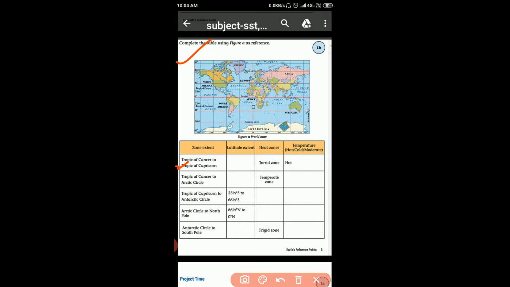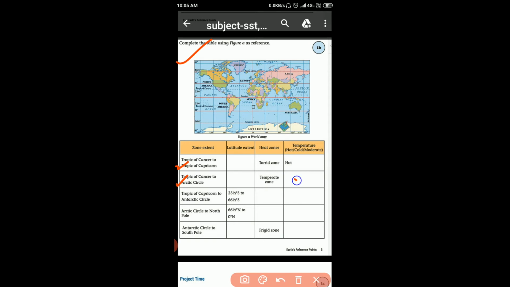Heat zone, torrid zone, and temperature is hot. Done? Now second, Tropic of Cancer to Arctic Circle. Tropic of Cancer 23 1/2 degrees north to Arctic Circle 66 1/2 degrees north. Temperate zone, and temperature is moderate.